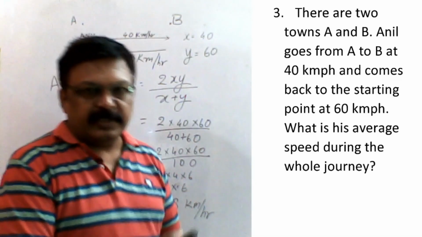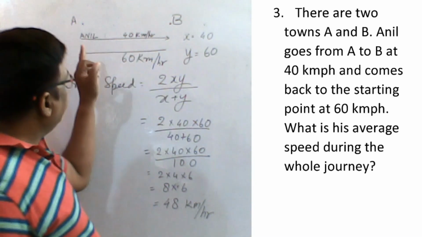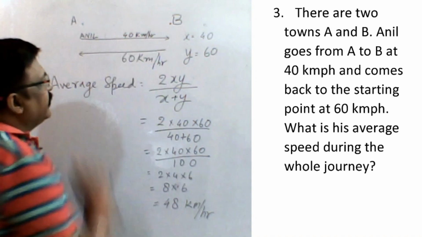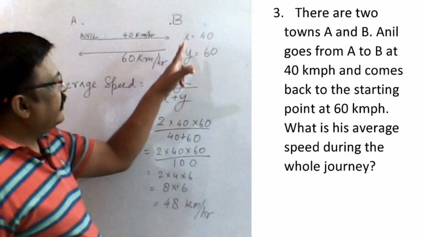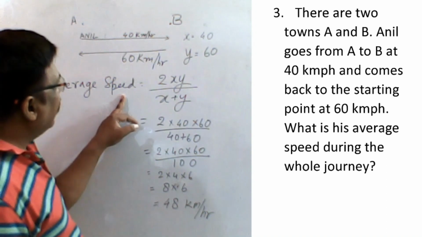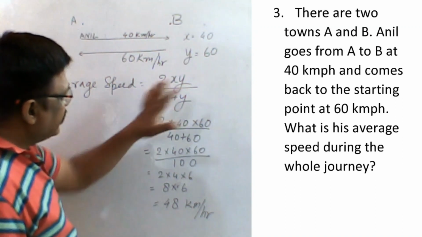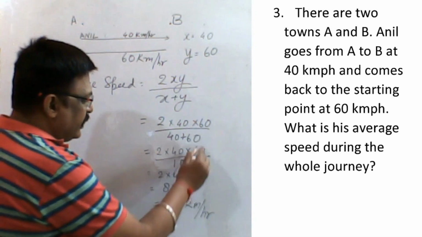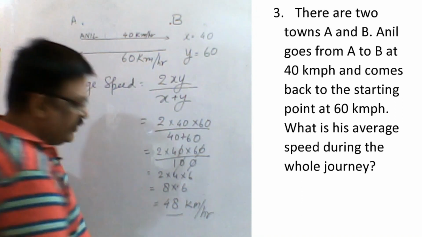Now coming to the third question, there are two towns A and B, and Anil goes from A to B at a speed of 40 km per hour, and when he returns, his speed is 60 km per hour. So let us take x as 40 and y as 60. We have to calculate the average speed. I have already told you the formula, 2xy by x plus y. Just put it in: 2 into 40 into 60 by 100. The 0 gets cancelled. 2 into 4 into 6 is 48 km per hour, which is the answer.